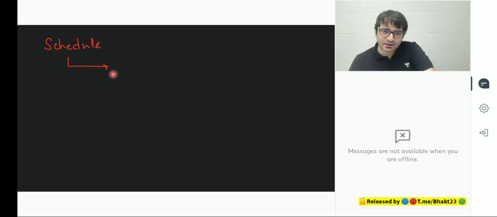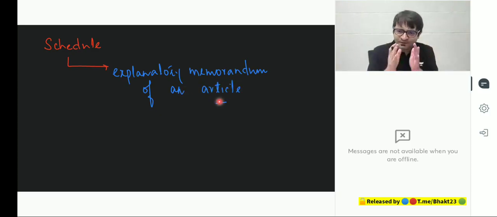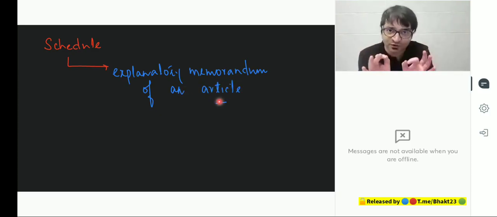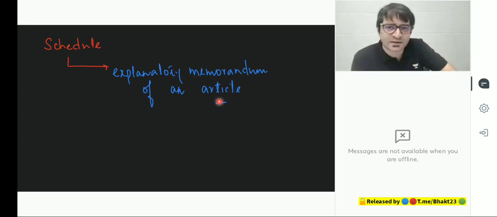Schedule, you can say, is an explanatory memorandum of an article. If an article requires more explanation, we add the schedule at the end of the Constitution. But schedule is part of the Constitution. It is not outside the Constitution. It is part of the Constitution. But if we need more explanation about a particular article, we add a schedule.